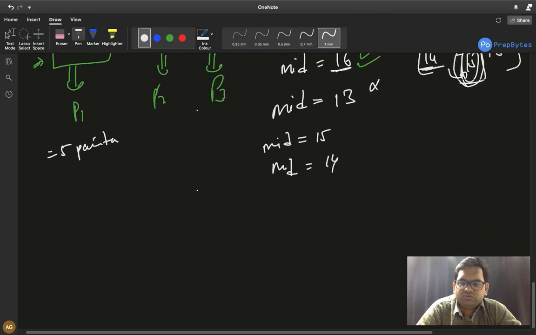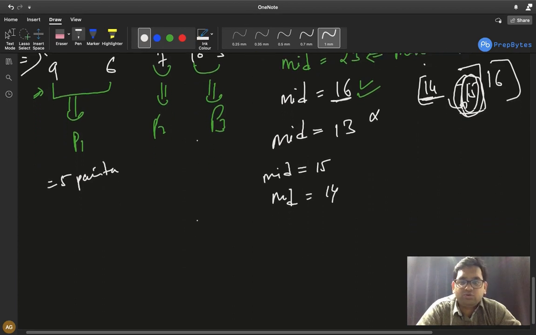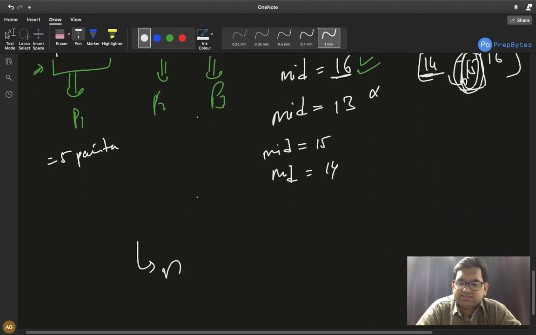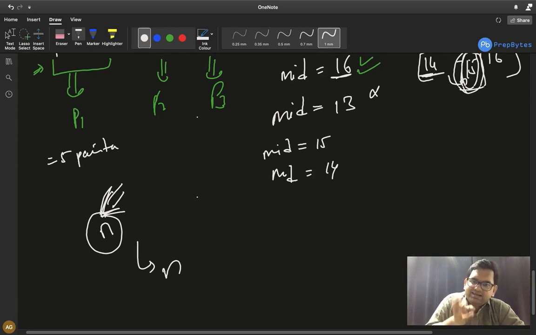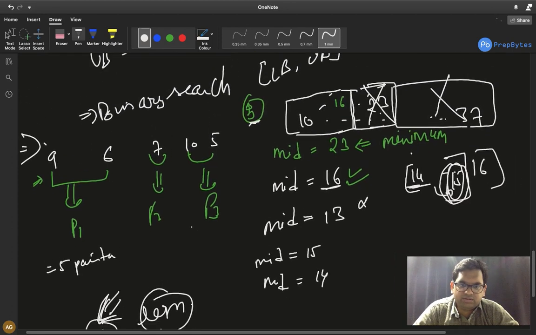What we did was, to know whether a particular mid or particular time is possible or not, we definitely have to run a loop on my given array. That we cannot do anything about. What we could have done is, previously we were following a linear approach, and in that for each number we were checking. So it may have gone till the last number, and the time complexity could have gone to n, so therefore n square. Now selecting these candidates, since it is a sorted range, we can do using binary search, and that will take it to log n. So the complexity becomes now n log n. Fine. So n log n is the time complexity for this particular question.